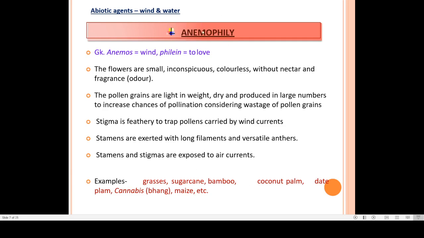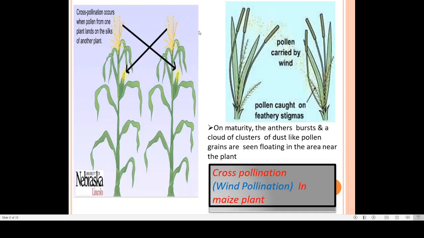Here in this picture, you can see this is the grass, where pollen grains are carried away by the wind, and here you can see this is the feathery stigma. So these are catching these pollen grains. So this is how pollination takes place in this type of plants.